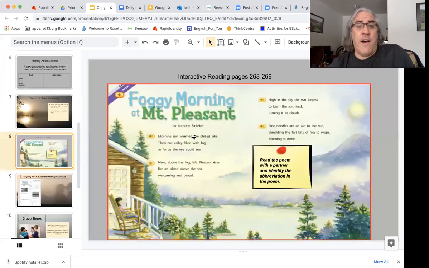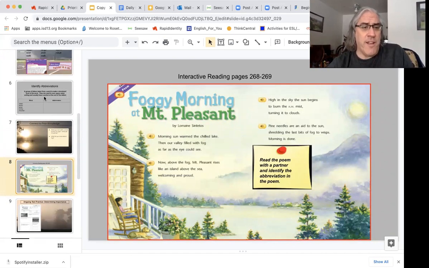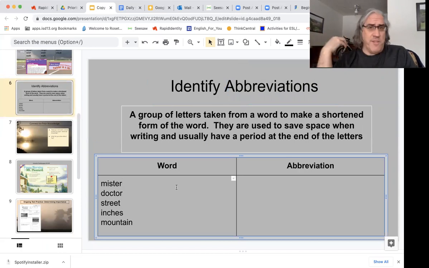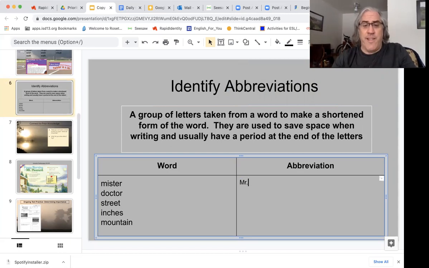And our poem is on page 268. When we go through this poem, I want to know if you can find something called an abbreviation. An abbreviation is just a word that's spelled really short. It's missing a lot of letters. So for instance, Mr., I'm sure you've all seen, is often abbreviated like that. Doctor, DR. And I'm sure you have seen street, inches, or mountain also being abbreviated before.